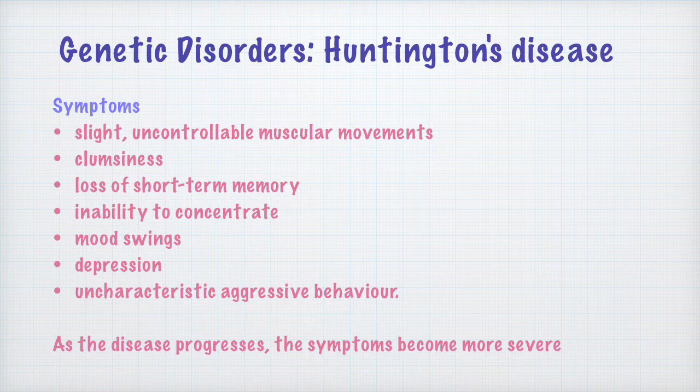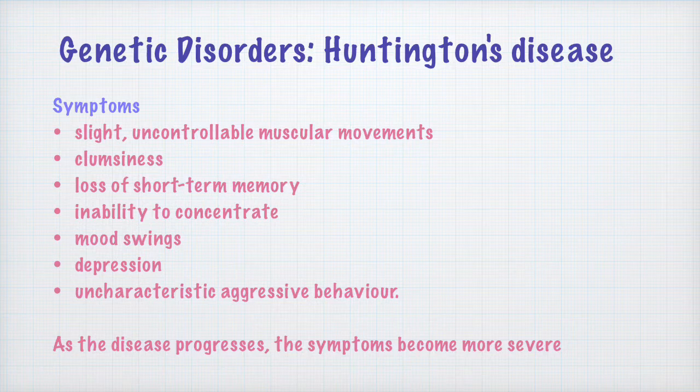Then another symptom is that people suffering from Huntington's disease suffer from an inability to concentrate. They are not able to concentrate. They may have mood swings, they may have depression, which is a psychological disorder, and they may have uncharacteristic aggressive behavior. So it's a very unusual aggressive behavior which people suffering from Huntington's disease might indulge in.